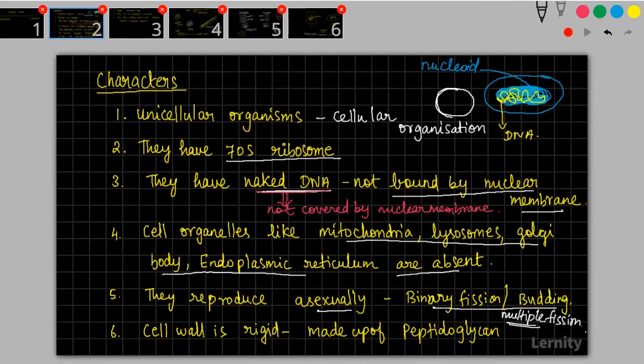These are the general characters. The cell wall is rigid and it is made up of peptidoglycan. I already told you the word peptido is indicative of amino acid. It is like amino acid plus polysaccharide, and that is what we call peptidoglycan. So the cell wall is rigid and made up of amino acid plus polysaccharide.